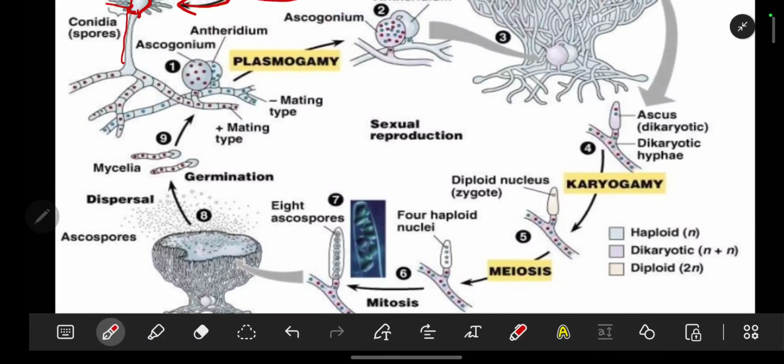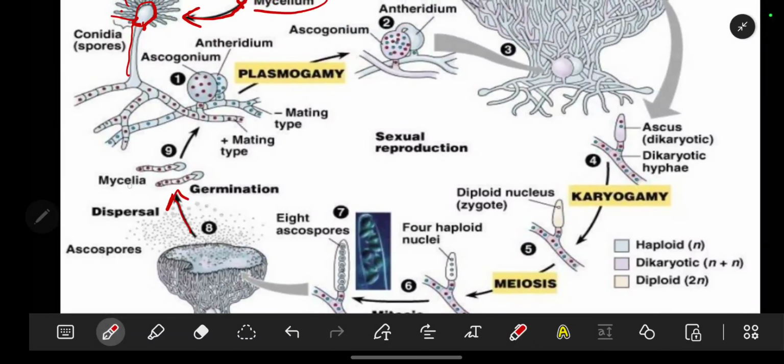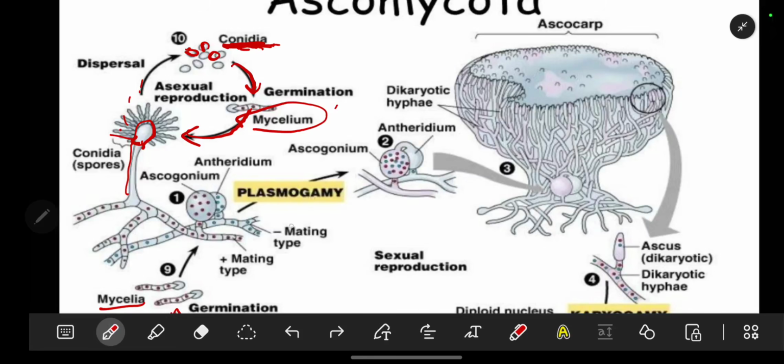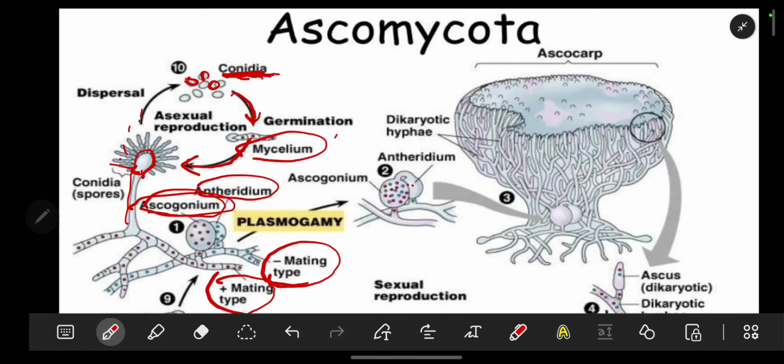So this other one, we can begin from here, ascospores. From ascospores we have mycelium. Mycelium becomes specialized into positive and negative, but for this one we use these terms. We are going to be using ascogonium and the antheridium. Antheridium is the male, then the ascogonium is the female. So those are the terms you are going to use for Ascomycete. Positive and negative, you're going to be using for Basidiomycete.